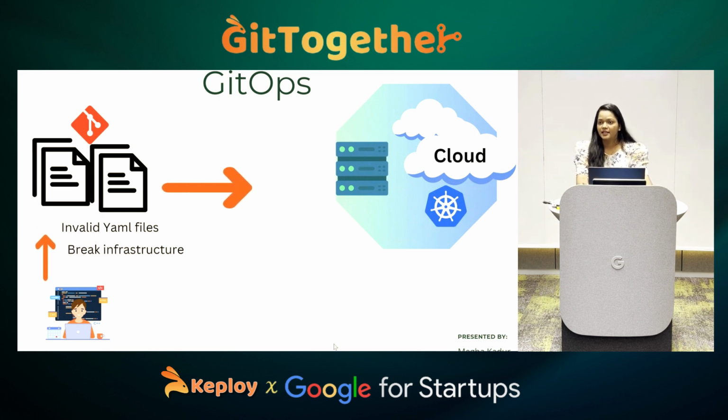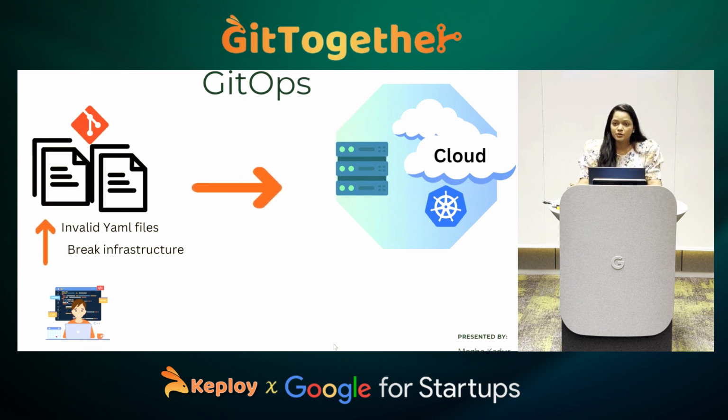The next day, on Monday, when someone joins in, that person will have to do a lot of work to at least understand what the issue was. He has to do reverse engineering to understand that. So if you're using GitOps, this is not going to happen. Even if someone mistakenly commits the changes, that is not going to be taken in by GitOps. So this is the beauty of GitOps.